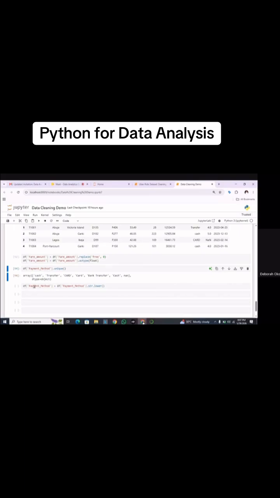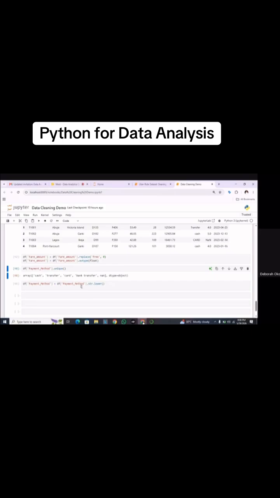To do that, we change all the values to lowercase, small letters. Once we make all of the case the same, you see the influence it will have. Now all of those multiple spellings are gone because everything is in one spelling format. So we have cash, transfer, card, bank transfer. We now have to replace transfer with bank transfer because these two things are the same.